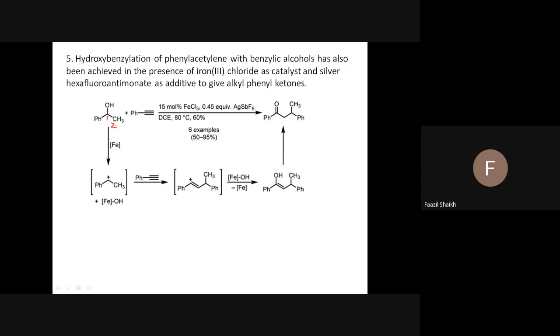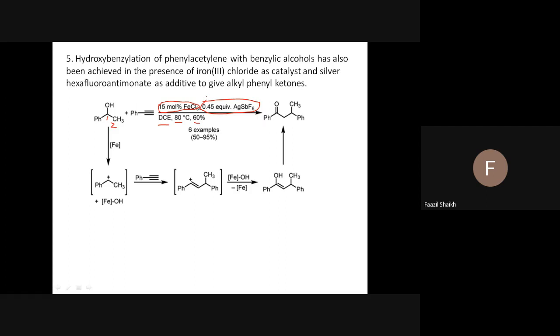This one phenyl ethanol, when reacted with the same phenylacetylene or terminal alkynes, using the same catalyst with almost the same percentage, and in the previous example we had taken some other solvent. Here we are using dichloroethane. Heating is always there, yield is low, and another catalyst we have added here, that is AgSbF6.